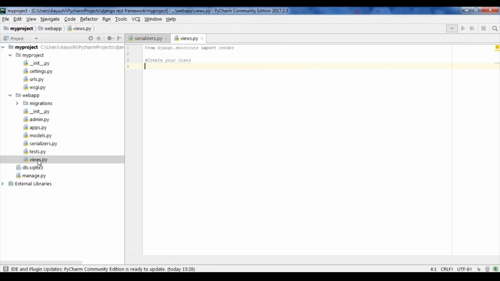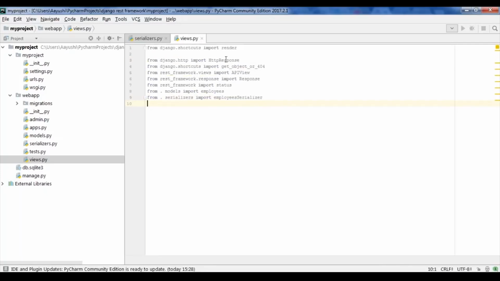So this is my views.py file. In this file, we have to just request an API and get the JSON back. For that, first of all, you need some imports. So I've already copied them. So let me just paste it over here. This saves my time. Now don't worry, I'll explain each one of them. So the very first is by default. Next is your HttpResponse, which you have been using for any program to return the response. Next is your get_object_or_404. Now we get 404 when the object doesn't exist, say for example you request some random name, let's say Amit, and this doesn't exist in the company's database.